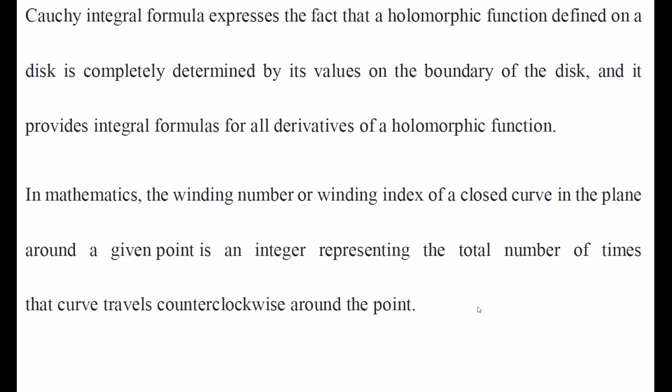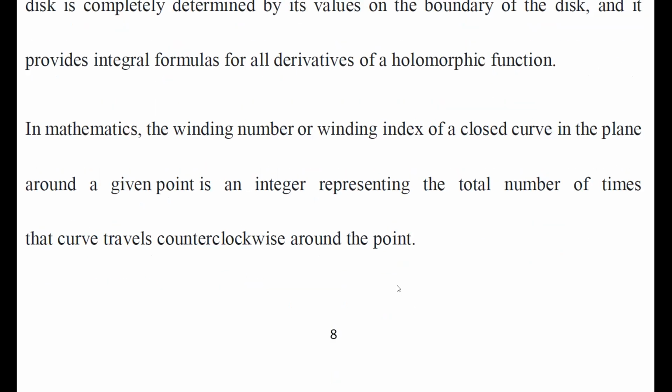Suppose there is a fixed point and you are traversing around it counterclockwise; the number of times you complete a full rotation around the point following that path or curve is called the winding index of the closed curve around that particular point.